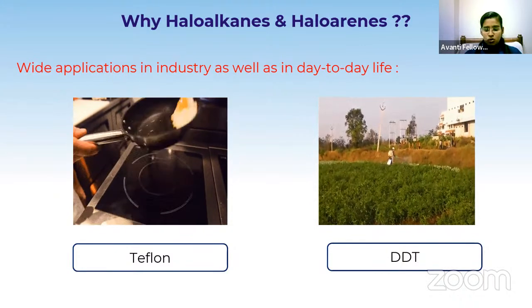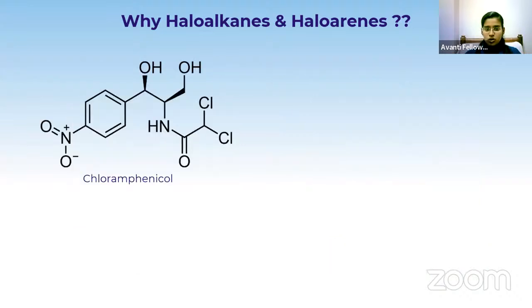Now some more are also there. This compound is named chloramphenicol. Chloramphenicol is used in the treatment of typhoid fever. It will be present in the medicine, in the tablet, and that is used for the treatment of typhoid fever. And this compound is a haloalkane, since we have the halogen attached to the aliphatic system.